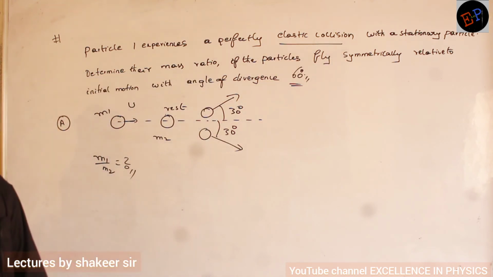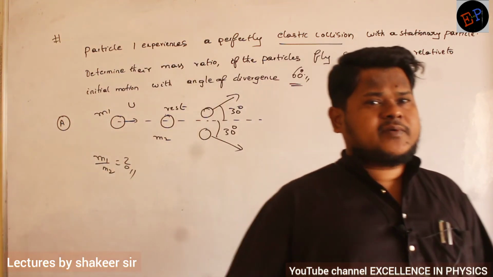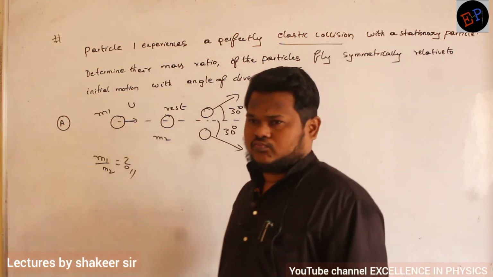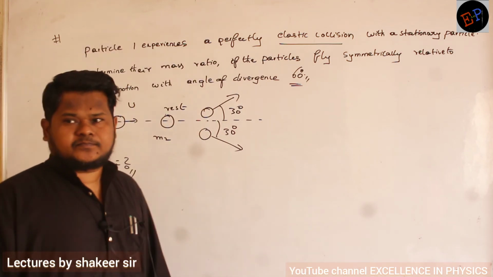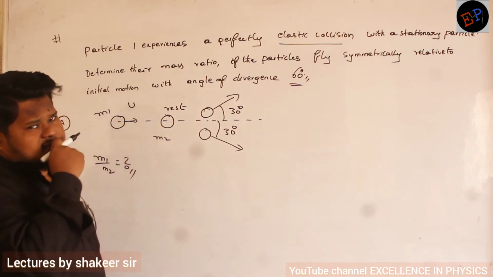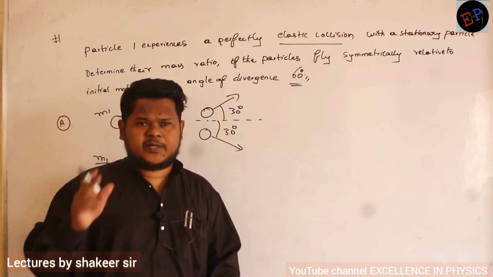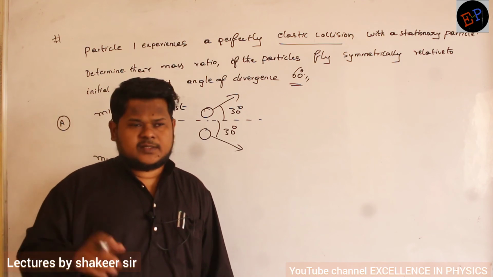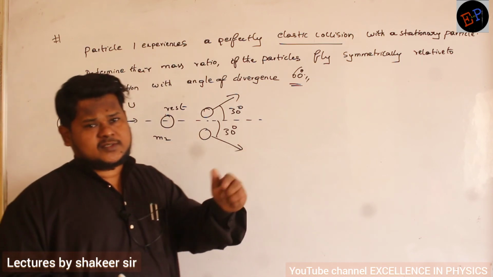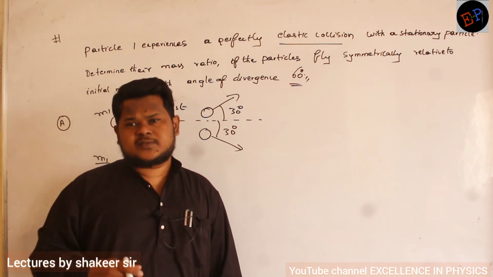If it is an elastic collision, what are we supposed to do? Calculate momentum along the x-axis, it should be conserved, because whatever the type of collision, momentum is always conserved. Calculate momentum along the y-axis, it should also be conserved.